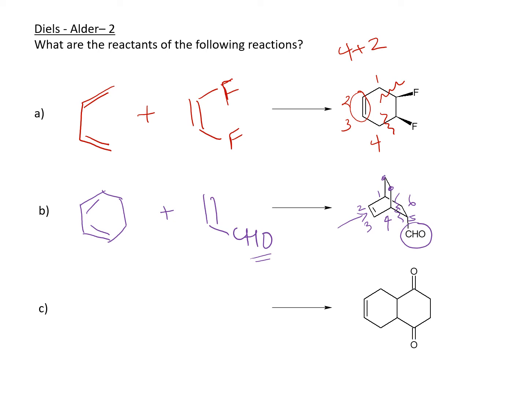The next one is a little bit strange looking, but we'll get through it. So here is my 2 and 3, 1, and then 4 is right here. Okay, and so if this is 1 and this is 4, it means that this must be the double bond over here, because these are going to be my new bonds formed for the Diels-Alder. So I don't really have to think that much. If I have my focus correct, then I will always be right.